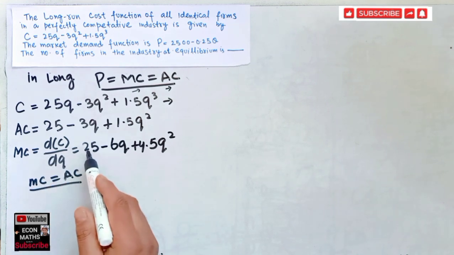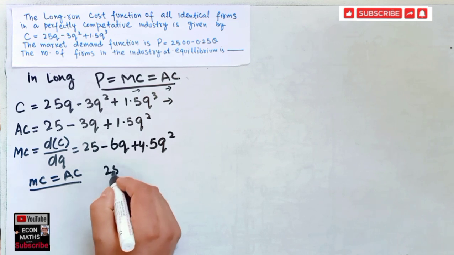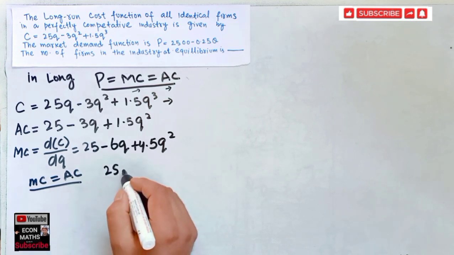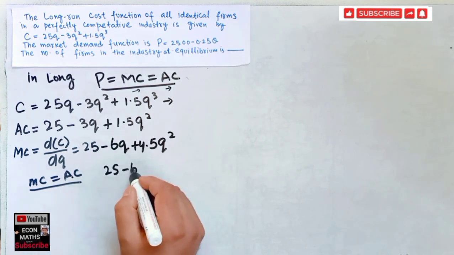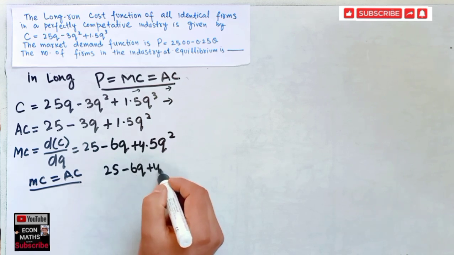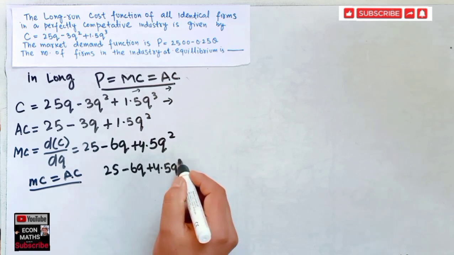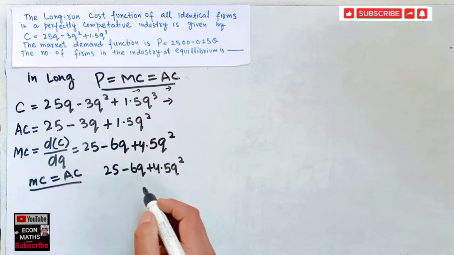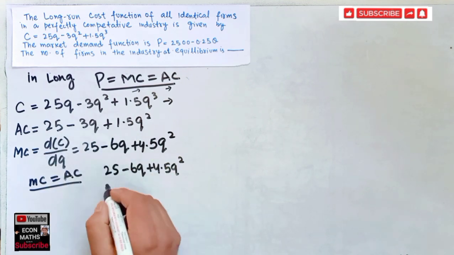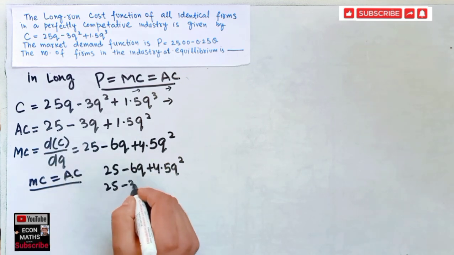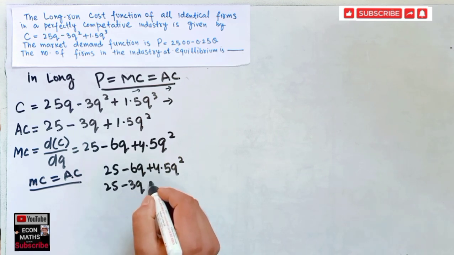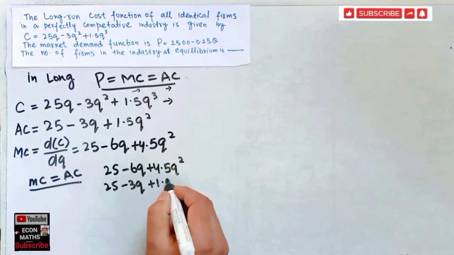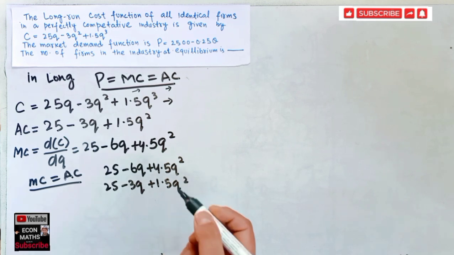So our marginal cost is this, I will write here 25 minus 6q plus 4.5q square, and our next term is this, 25 minus 3q plus 1.5q square.